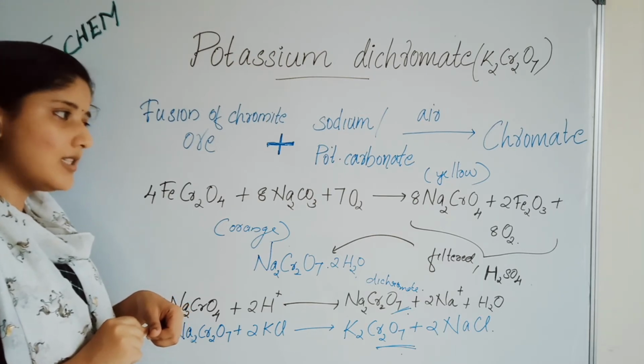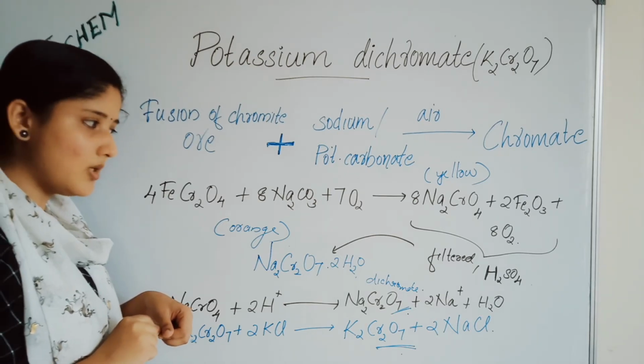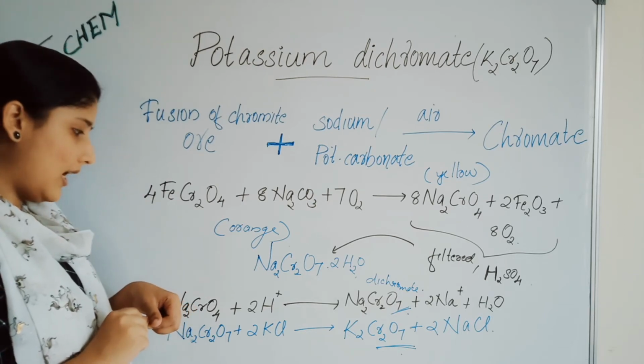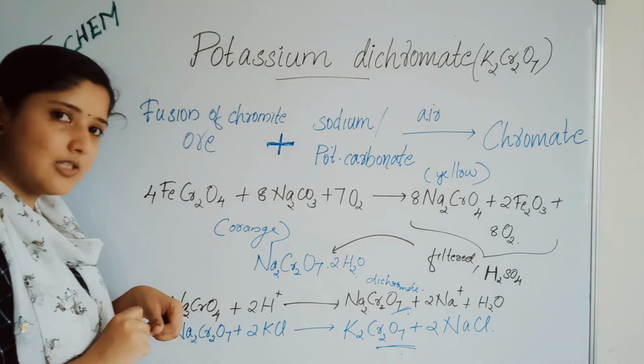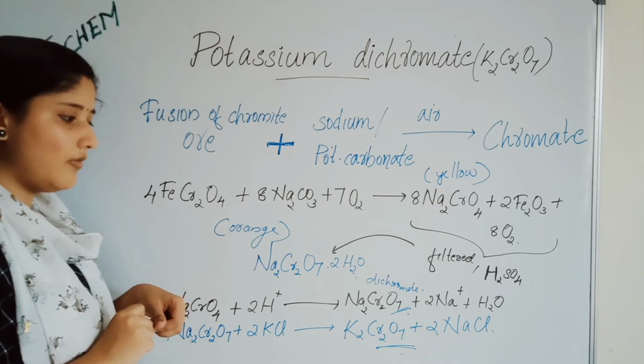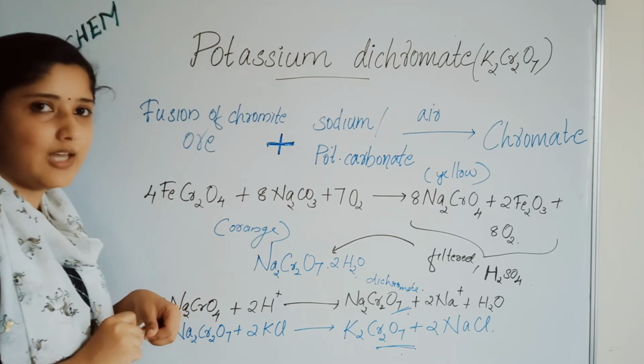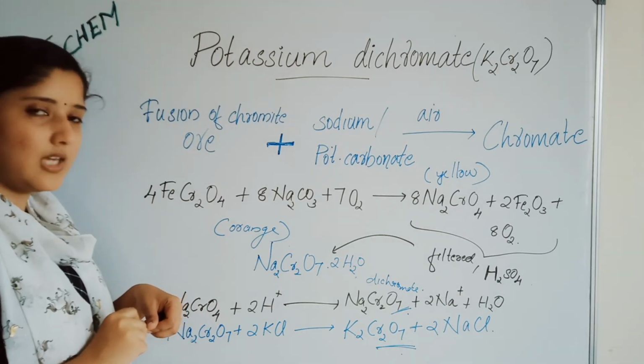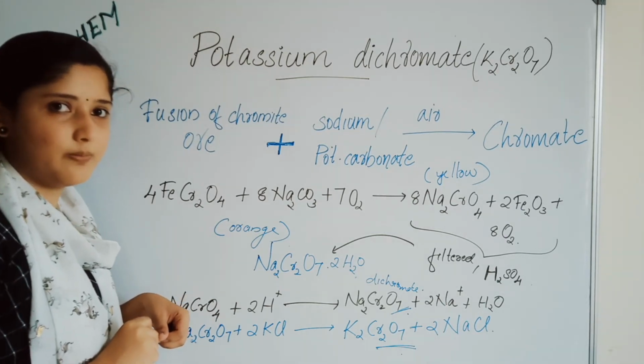And when it is filtered and acidified with H2SO4, what we will get? Sodium dichromate. And when this sodium dichromate is dissolved in KCl, what we will get? K2Cr2O7, that is potassium dichromate. Study all these reactions, it is very important.